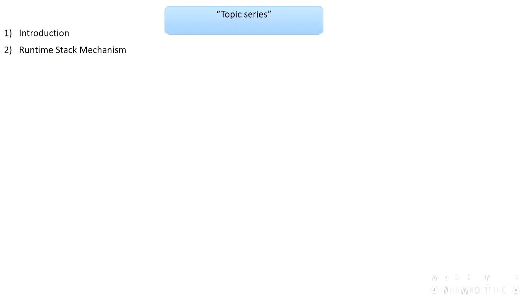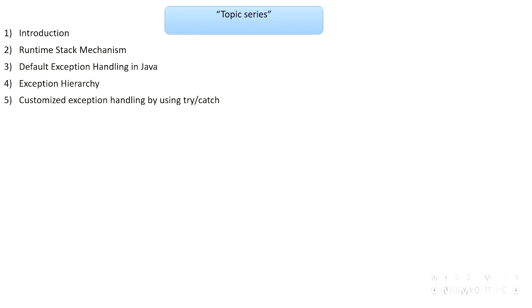Second is runtime stack mechanism. For every thread creation, JVM will create a separate stack, and the corresponding entry of all the methods called by that thread will be stored in that stack. All these details we are going to see in this tutorial. Third, default exception handling in Java. What explicit measures are taken by the JVM when we do not give any exception handling code in our main code. Fourth, exception hierarchy. What is the parent to child hierarchy followed in exceptions, we are going to deal with in the fourth lecture.